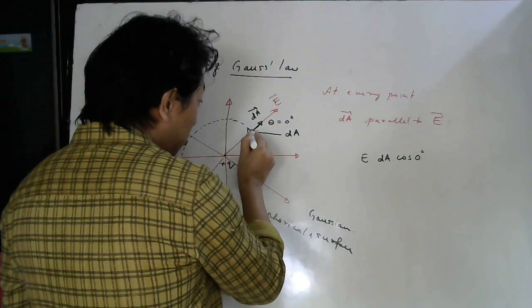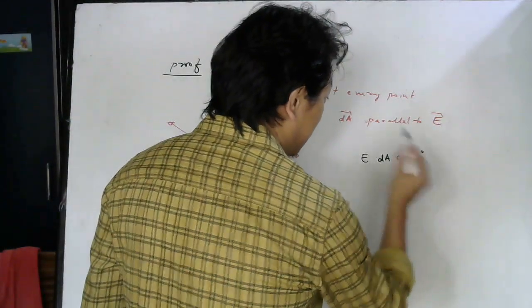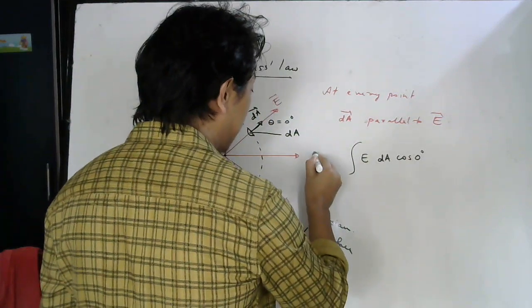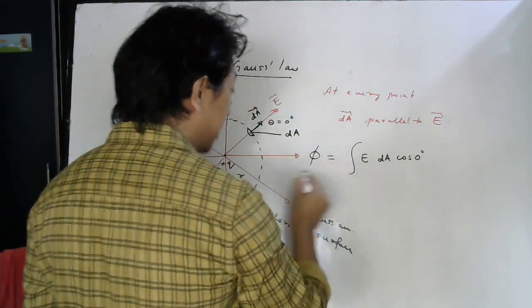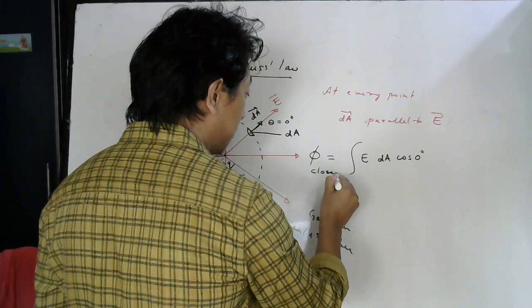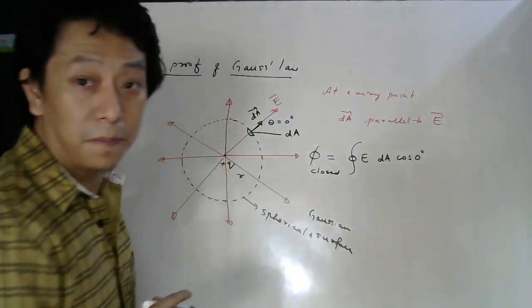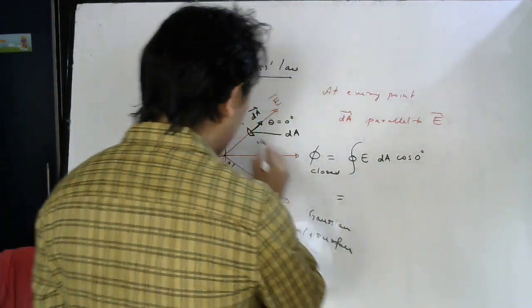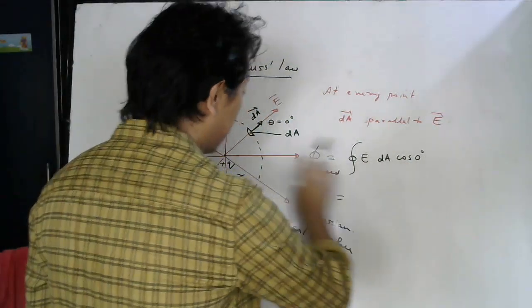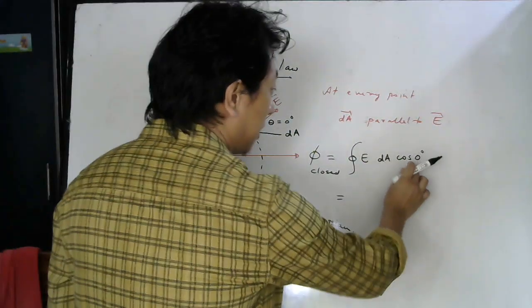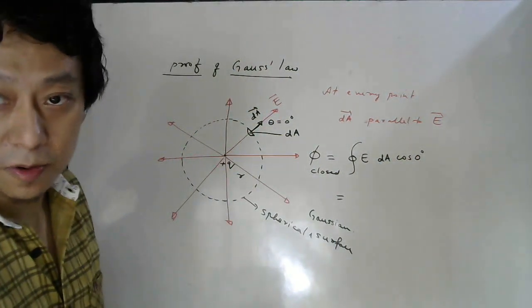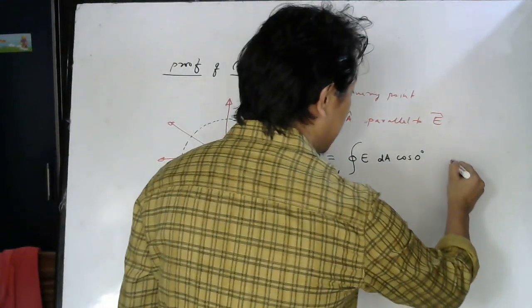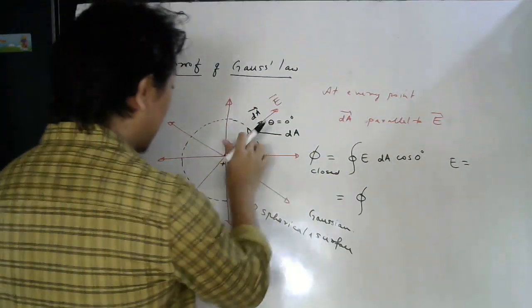So what is the flux through this small part? E dA cos theta. Formulas you have to remember. Then I have to integrate. So that is my net flux through what kind of surface? Closed surface. Okay. And theta is 0 because for every part it is 0. Now since it is 0 everywhere, I can write cos 0 here. Okay? Now E, what was E at a distance r? This is a point charge.